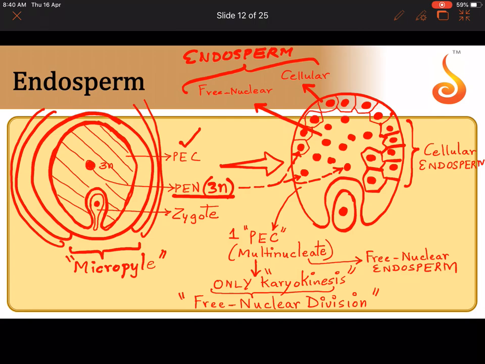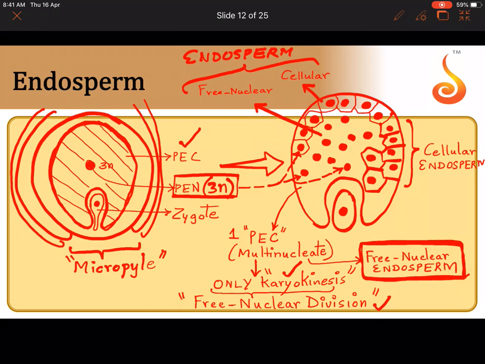Initially what was it? Initially only the nucleus was dividing. Which nucleus was dividing? Remember, I am talking about primary endosperm cell. The primary endosperm triploid nucleus was dividing. What was this stage called? Free nuclear endosperm. When only the nucleus divides and the cell does not divide, we say that the cell undergoes karyokinesis or free nuclear division. This stage where the cell has a mass of multiple nuclei is called free nuclear endosperm.